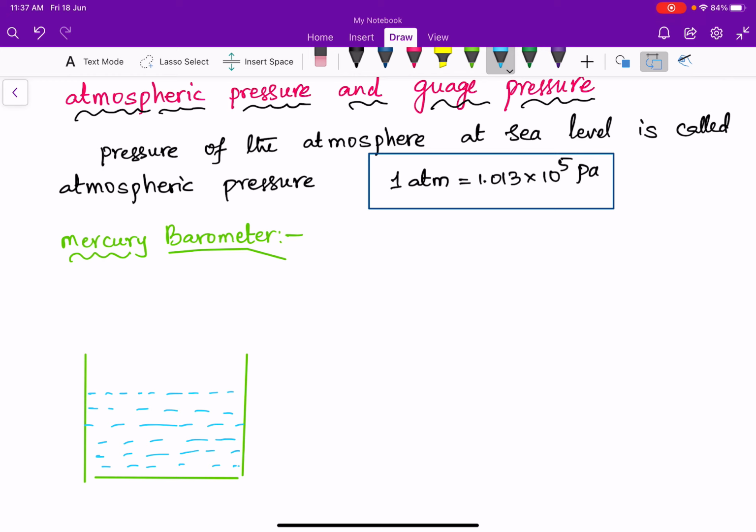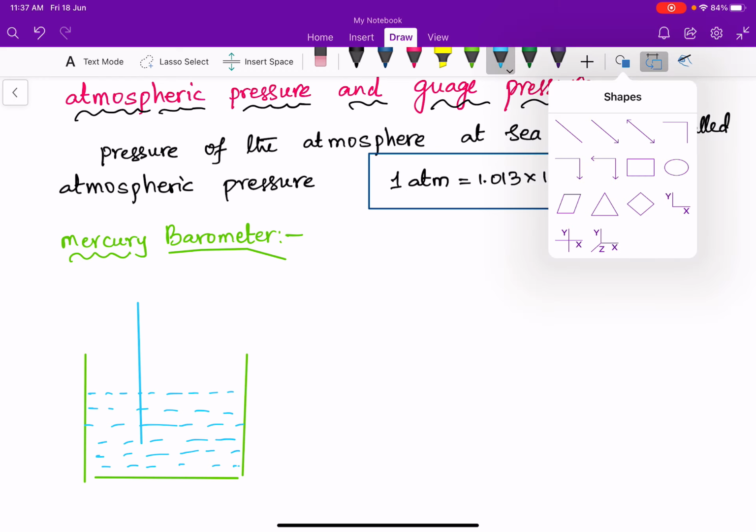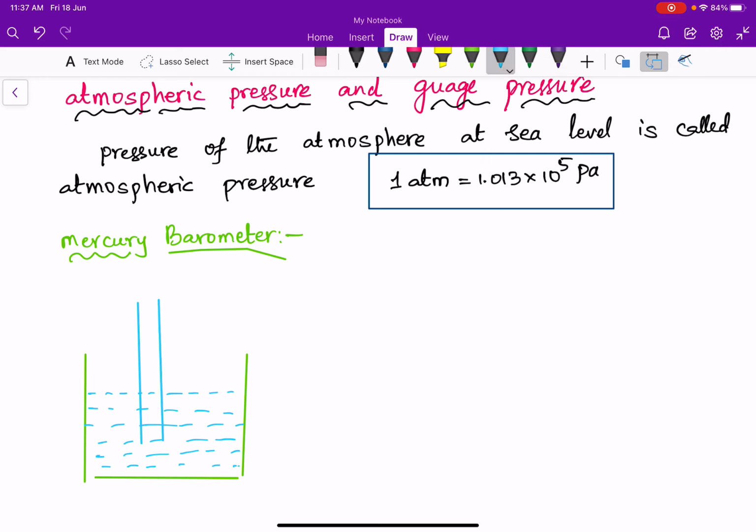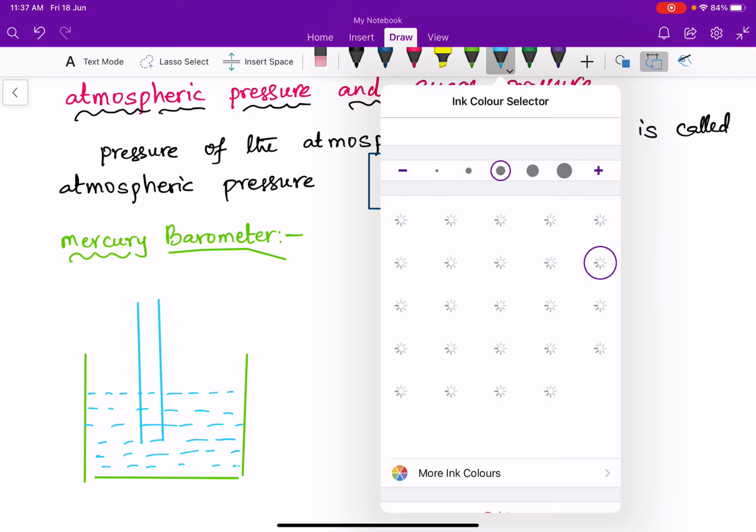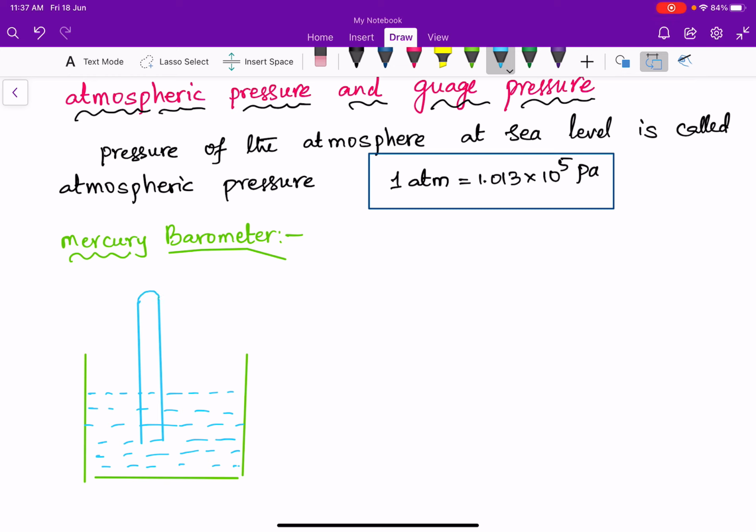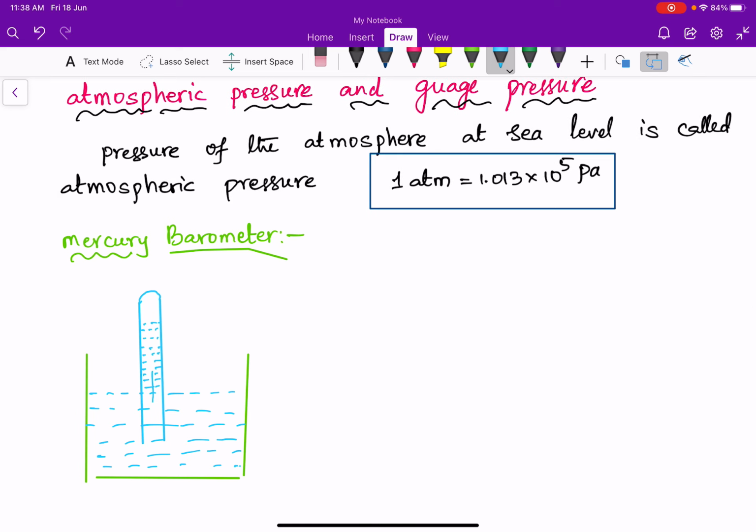One end of the tube is closed, and the tube is also filled with mercury, and it is immersed reversely in this mercury container. The mercury rises into the tube.